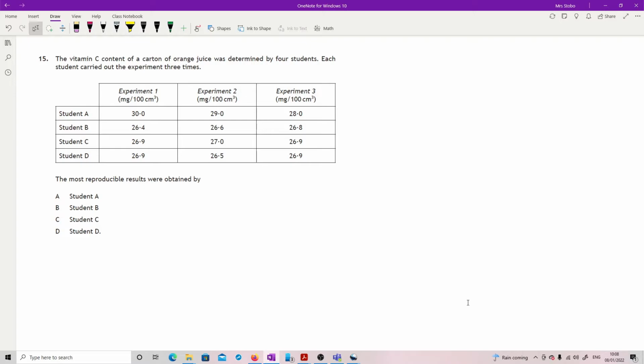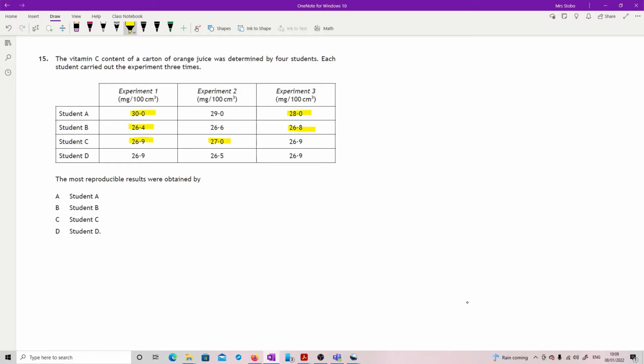Okay, so if they'd managed to reproduce their experiment well, then each time they did it, they would have got exactly the same answer. So the closer they are to having the same answer each time, the least variation in the results, you're going, that's the best one. Okay, so let's have a look. Your top and bottom range for student A is 2 centimeters cubed out. Our top and bottom range for student B, 26.4, 26.8. It's not bad, so that's only 0.4 out. And our student C is actually 26.9, 27, because that's another 26.9, so only 0.1 out.